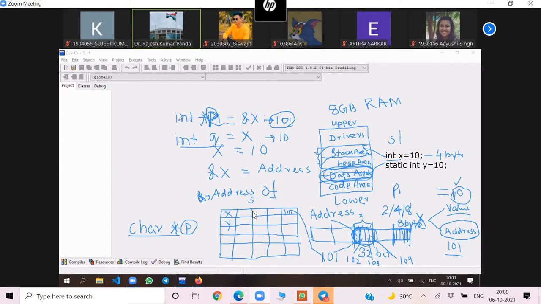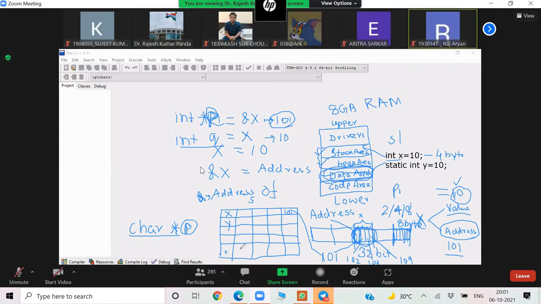So when I declare int star p, it will store the address of integer. When I declare character star p, it will store the address of a character. Excuse me, sir. So this variable pointer p is stored in the symbol table of the compiler, right? Yes. It is also stored in the symbol table, because that is also a variable.